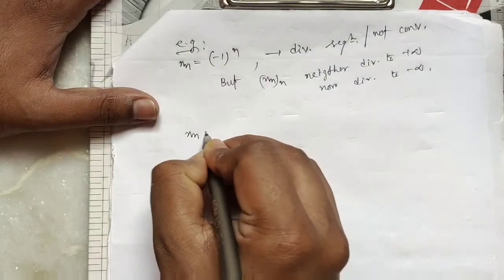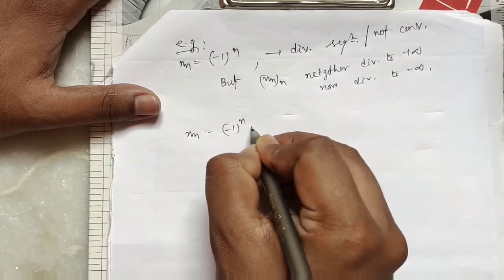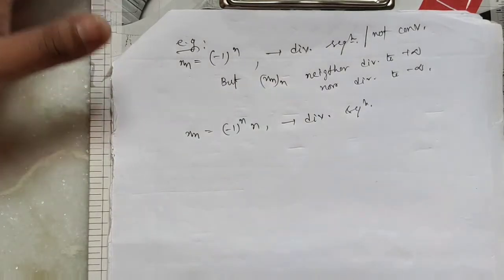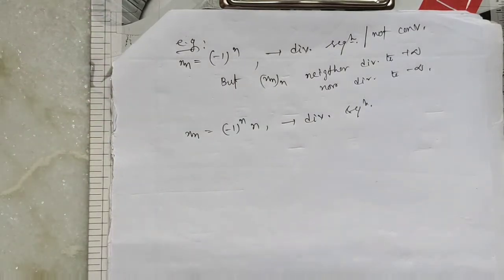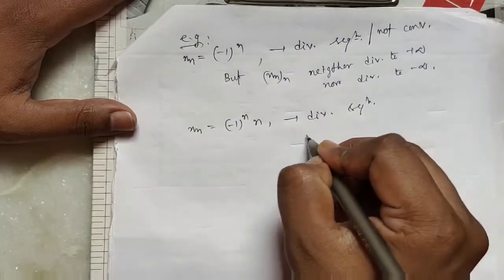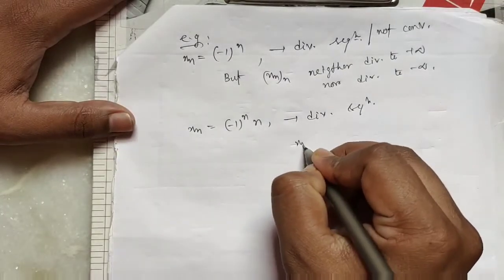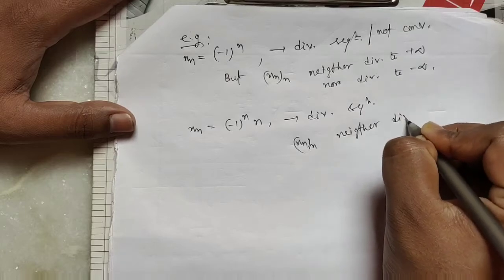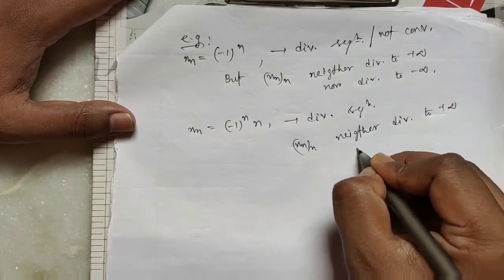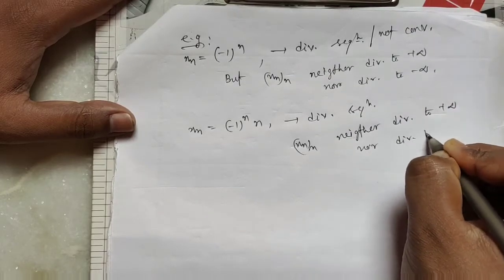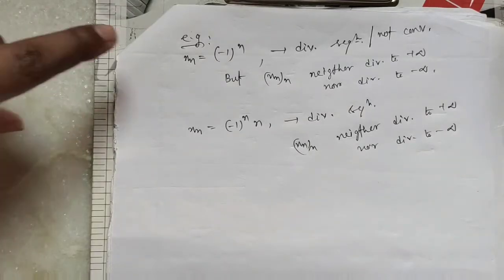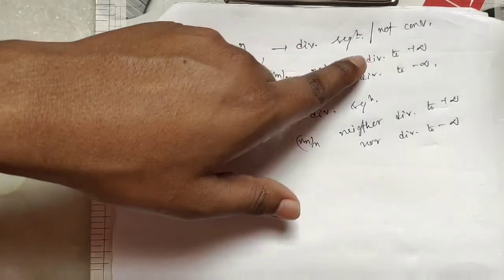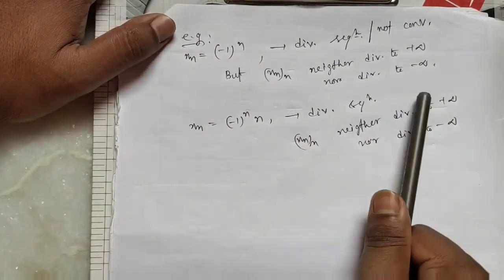Also, if xn equals (minus 1) to the power n into n, this is also an example of a divergent sequence, which is neither divergent to plus infinity nor divergent to minus infinity. This sequence is divergent, but it neither diverges to plus infinity nor diverges to minus infinity.